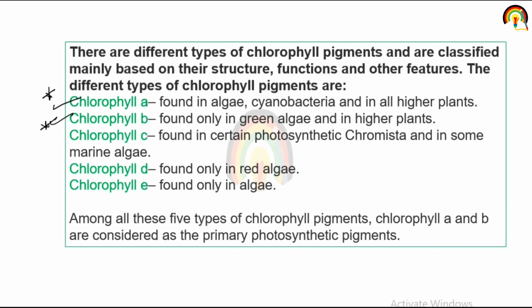Chlorophyll A is found in algae, cyanobacteria, and in all higher plants. And chlorophyll B is found only in green algae and in higher plants. Chlorophyll C is found in photosynthetic chromista, chlorophyll D is found in red algae, and chlorophyll E is found only in algae. So among these 5 types of chlorophyll pigment, chlorophyll A and chlorophyll B are considered the primary photosynthetic pigments. So these are very important in reference to the photosynthesis process, that is chlorophyll A and chlorophyll B.